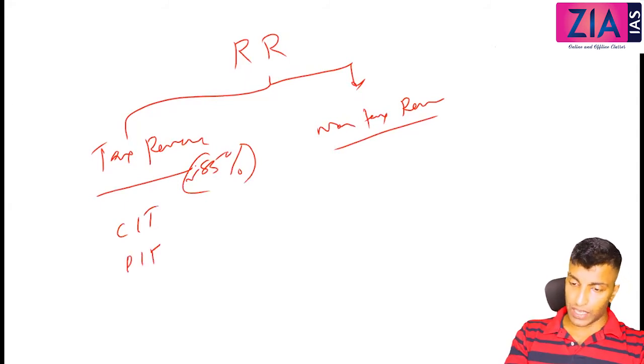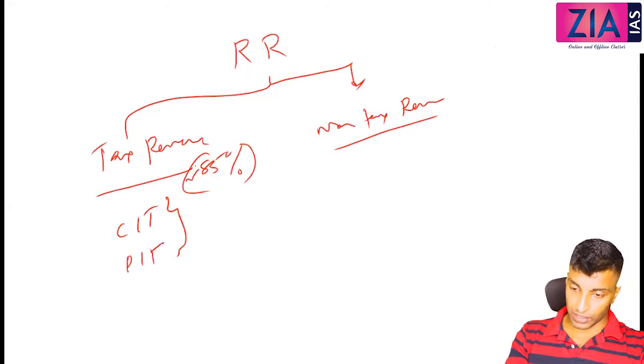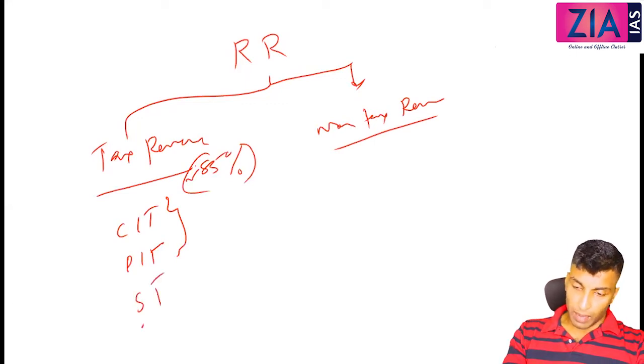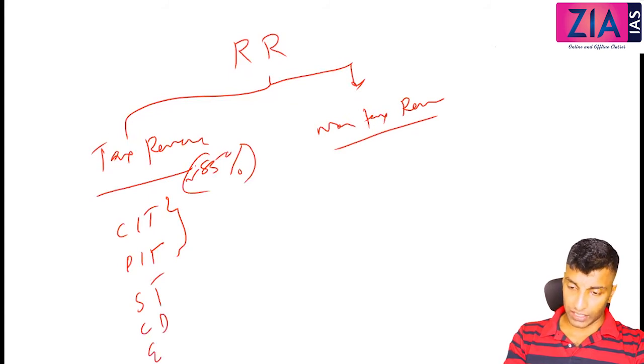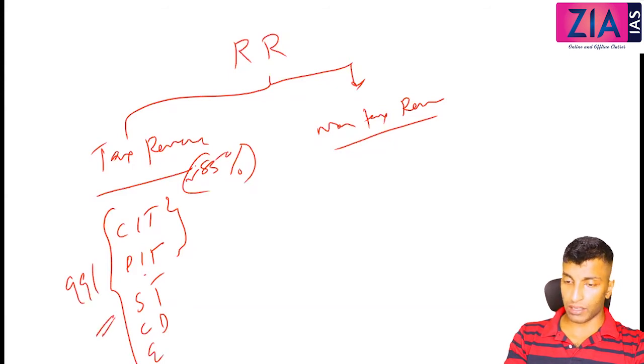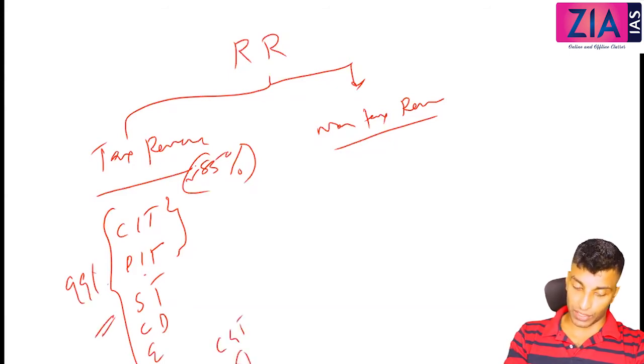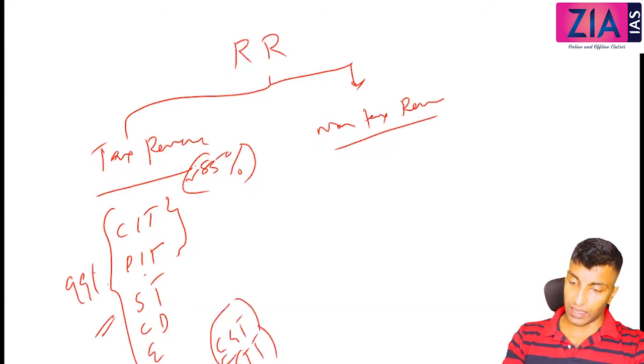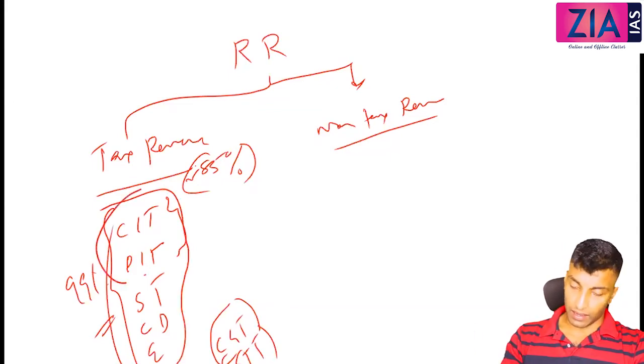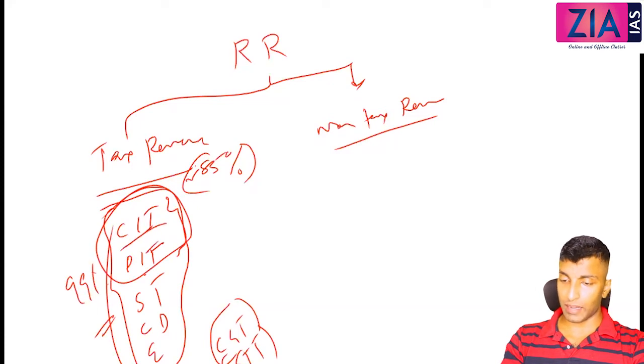In this, corporate income tax and personal income tax are the two most important. Apart from that, the service tax, customs duty and excise will also come, all together around 99%. Apart from that, some other taxes will be there: CGT, securities transaction tax, that is capital gains tax, securities transaction tax, etc. Many others are there, but this is the major part. Out of this, corporate income tax and personal income tax are major.